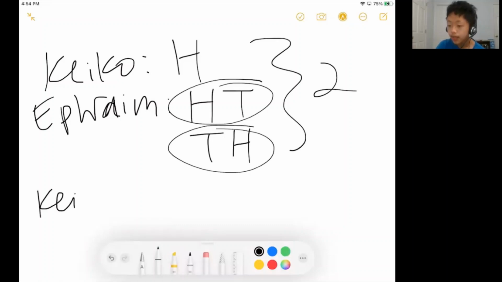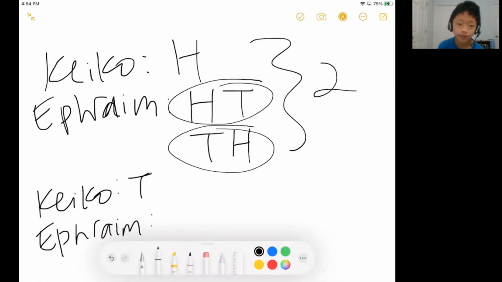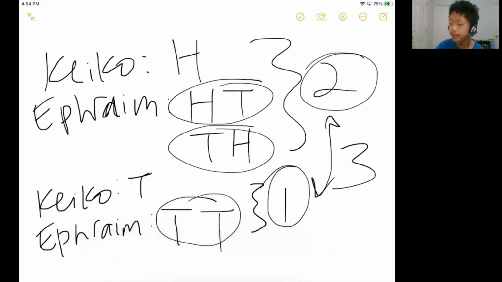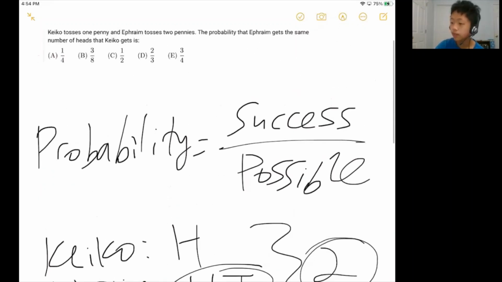The second case is when Kiko flips tails. Then in order for Ephraim to get the same number of heads as Kiko, he needs to toss 2 tails. He can't get any heads. And in this case, there's only 1 possibility. So adding 2 and 1, that gives 3. So 3 represents the number of successes. There are 3 ways for this to happen.